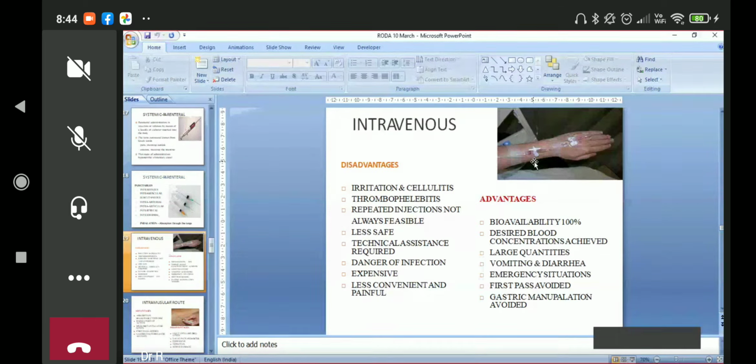If there is vomiting and diarrhea, we can choose this route for administration of the drug. Large quantities can be given. In an emergency situation, this is the route of choice. First pass metabolism is avoided because we are giving medicine directly into the vein. Gastric manipulations are also avoided, because a drug may be an irritant, or may be destroyed in the gastric juices. That part is taken care of when we give it intravenously.